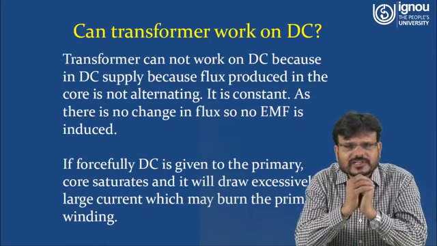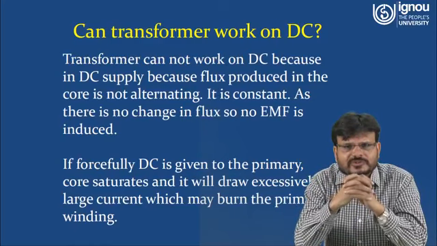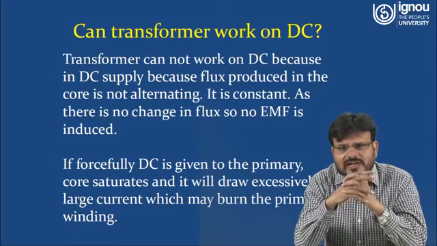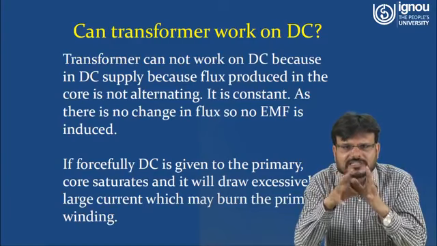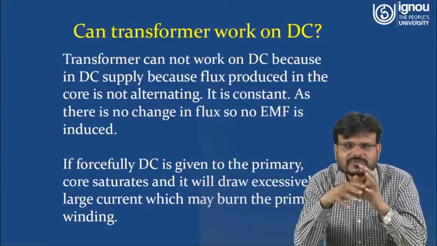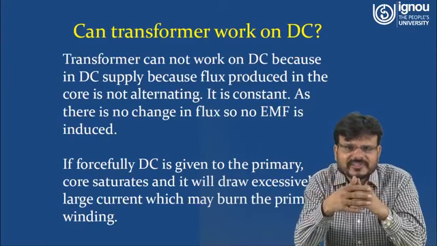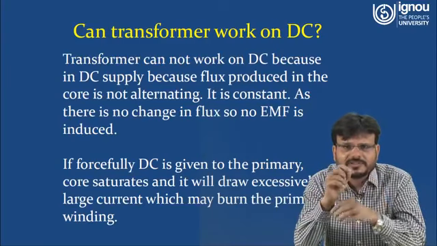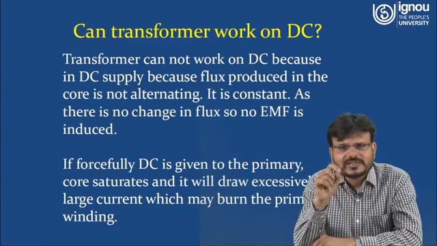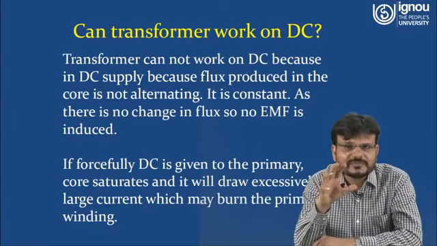Now the question arises, can a transformer work on DC? Because I told you that a transformer works on AC. Why? Because of how the EMF on the primary side develops: E1 is equal to N1 d phi over dt. That means the rate of change of flux is very much necessary.